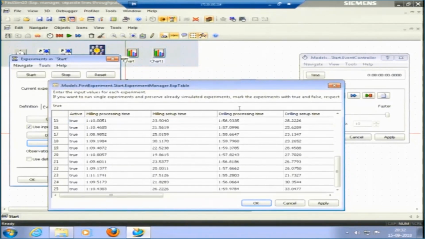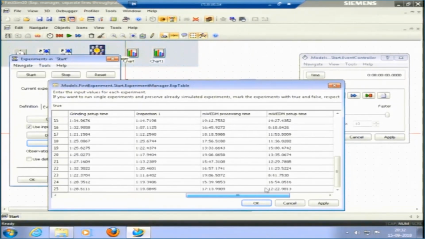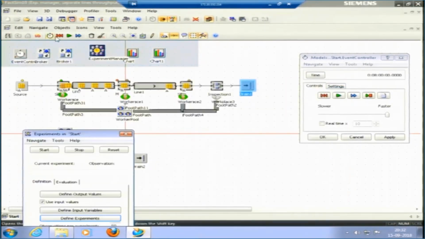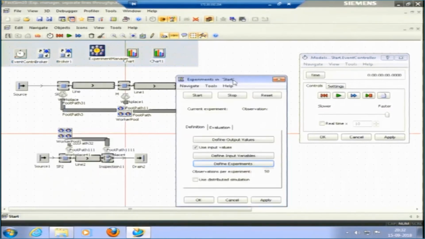So, these times are put in: times for milling processing, milling setup, drilling processing, drilling setup, grinding processing, grinding setup. Then after grinding we have inspection. We have these machines here, go back, this is my milling machine, this is drilling, this is grinding, this is inspection 1, this is throughput through line 1. Then the worker, certain pace of the worker, footpath, all those things are defined here. This is the model we made, this is a hypothesized factory.